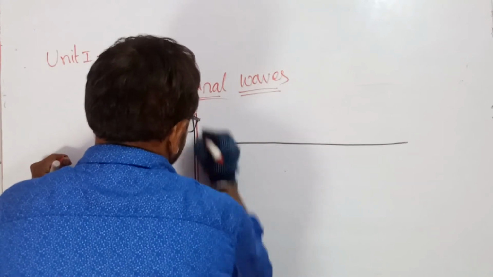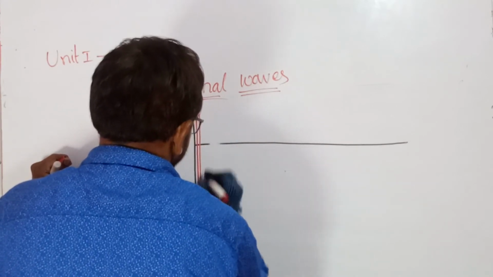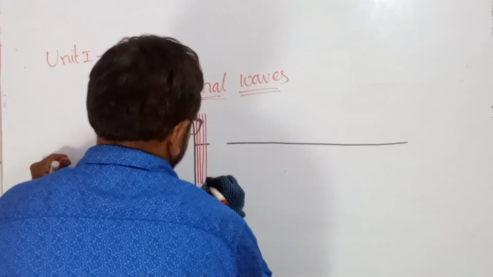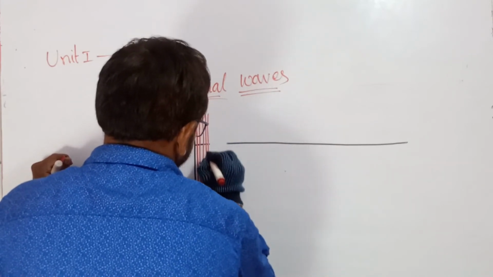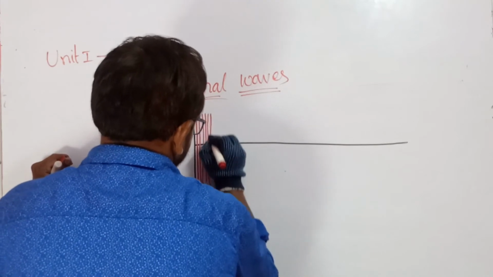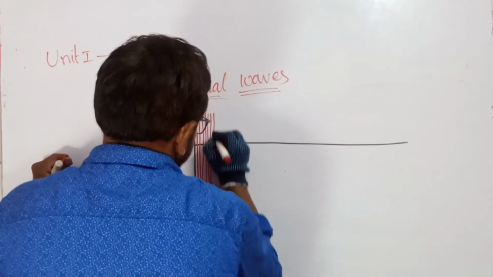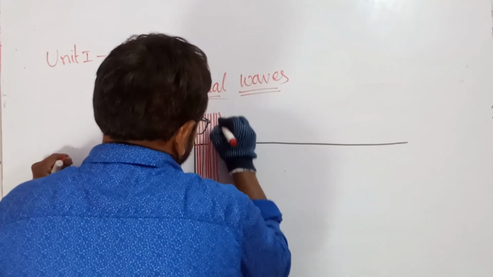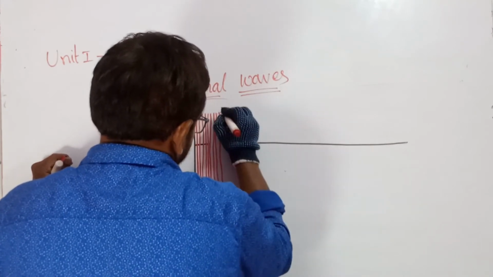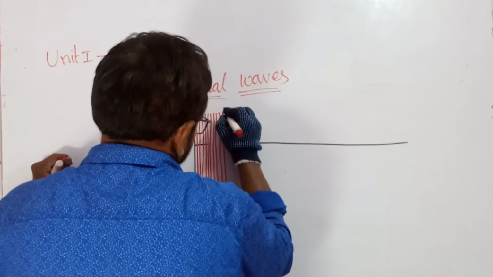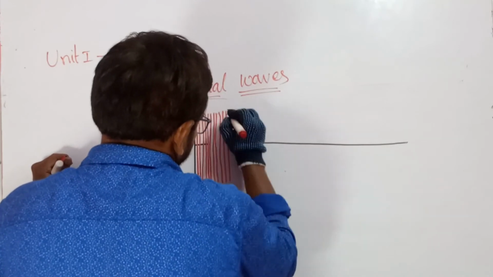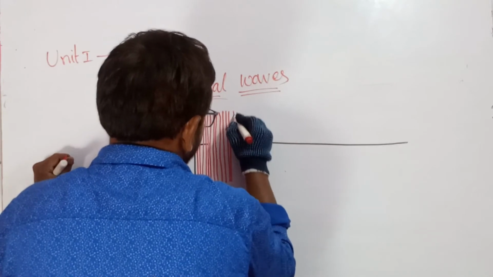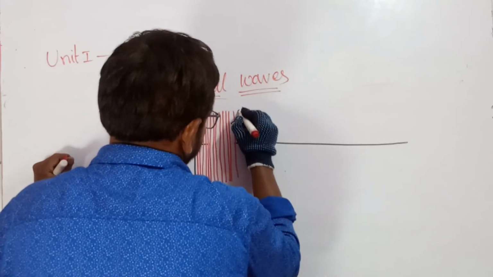Sometimes compressions are there. This is compression. In transverse waves a crest and trough is there, no. But in this, compressions and rarefactions. This is compression. If you think this is compression, this has rarefaction.